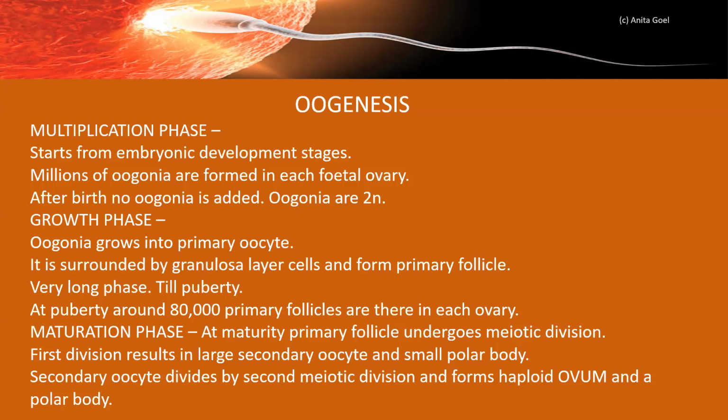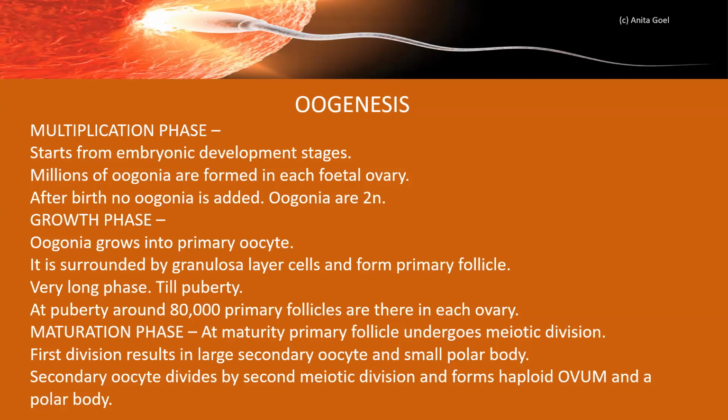It means this is an unequal division. Now the secondary oocyte will not divide immediately by the second meiotic division. This second meiotic division is completed only when the sperm is going to enter into it.